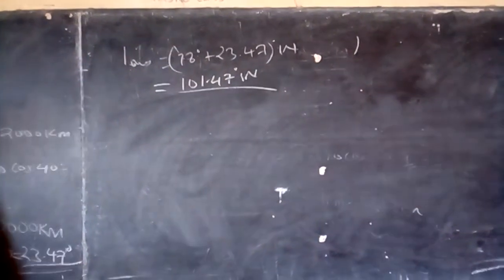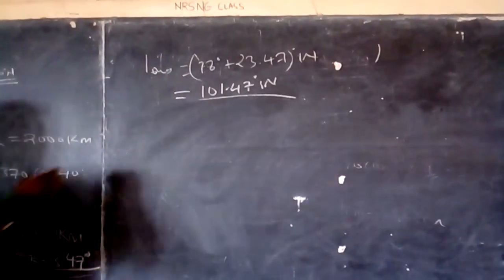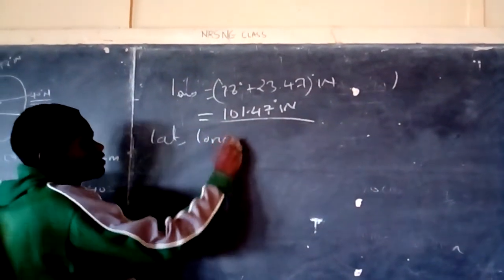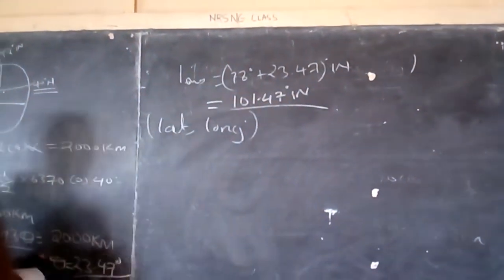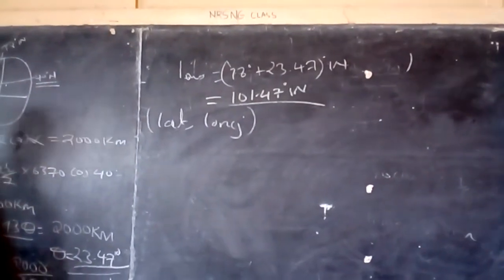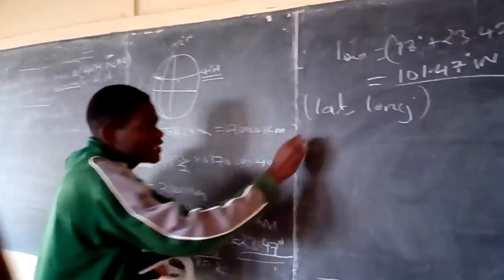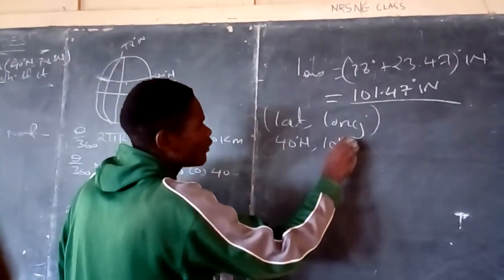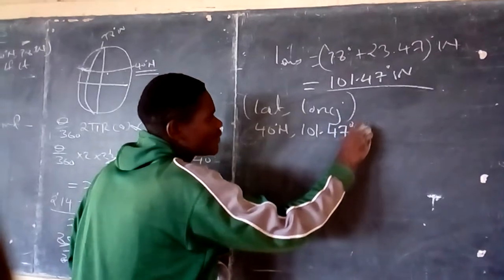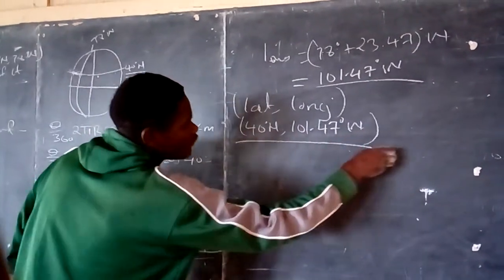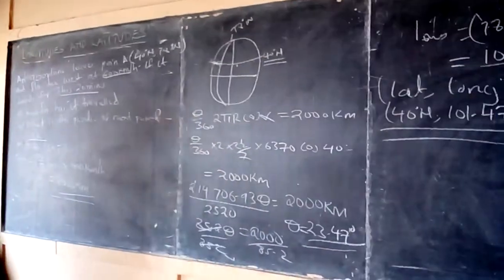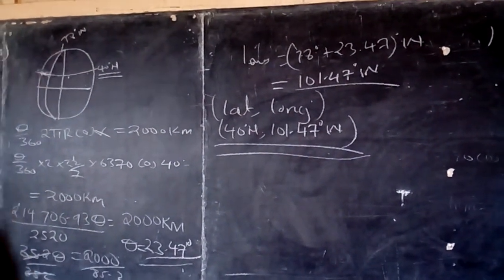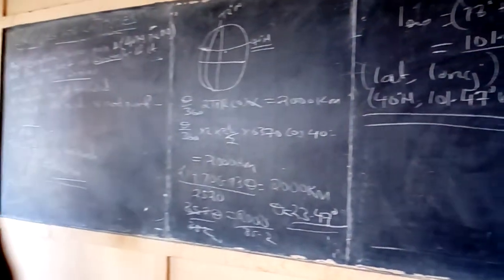The position is given in the latitude, longitude coordinate system. Latitude does not change at this point. That means the latitude is 40 degrees north, and the longitude I found is 101.47 degrees west. And that is the position of the point that the aeroplane is going to. And that is the end of that example.